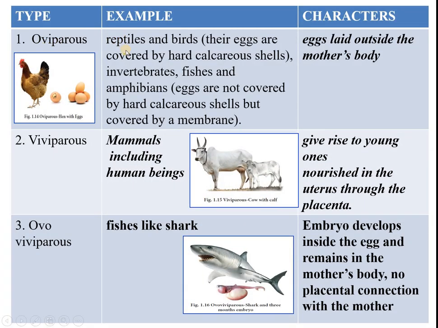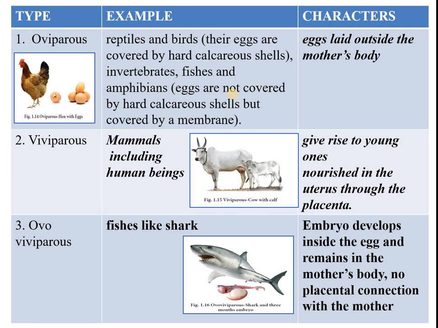Oviparous. Here the reptiles and birds, they lay eggs. So what is the meaning of oviparous? Ovi means they lay eggs. These organisms are called oviparous, and the eggs are covered by hard calcareous shells. Why? Because they lay the eggs outside the body, so they should be protected.